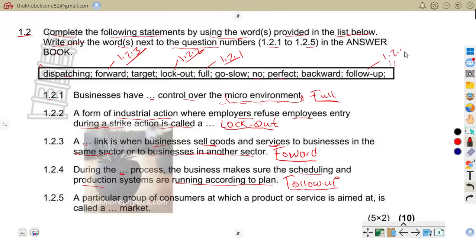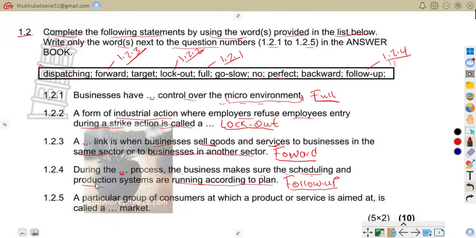That is 1.2.4. The follow-up process checks whether the production and scheduling are working according to the plan. That is that, good people.